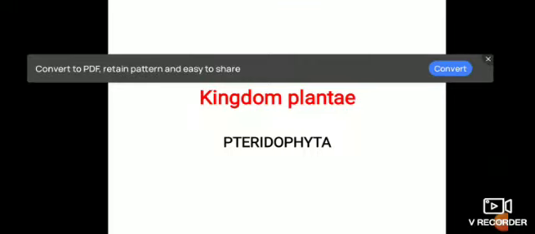Hello students, during the last lecture we continued the lesson Kingdom Plantae, in which we studied the phanerogams as the seed bearing plants and cryptogams as non-seed bearing plants.